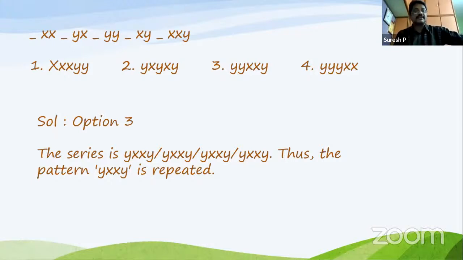So first, X, missing, X is one group. Y, X is one group, and the last one includes the missing letter. So it's very clear that the last three letters of the four-letter group are X, X, Y. Now identify here. X, X, Y. Correct? So option 3 is the correct answer. Like we can find it.